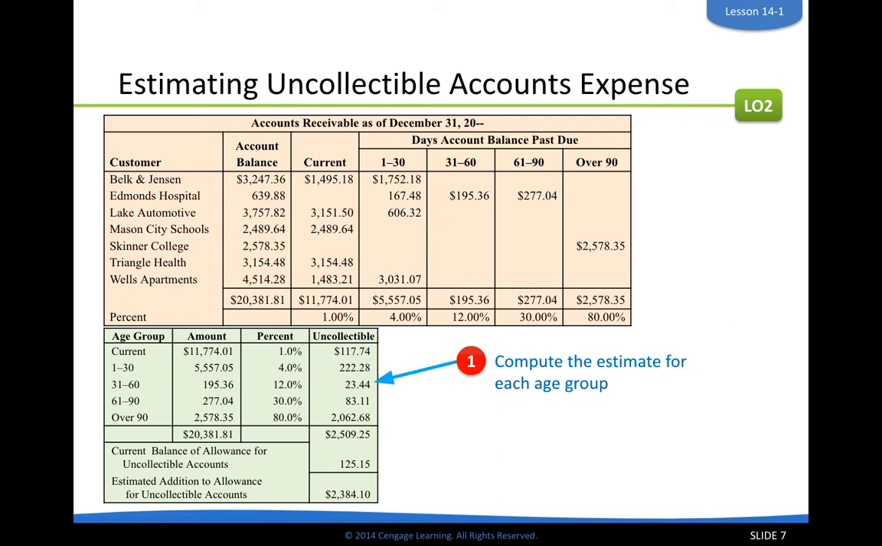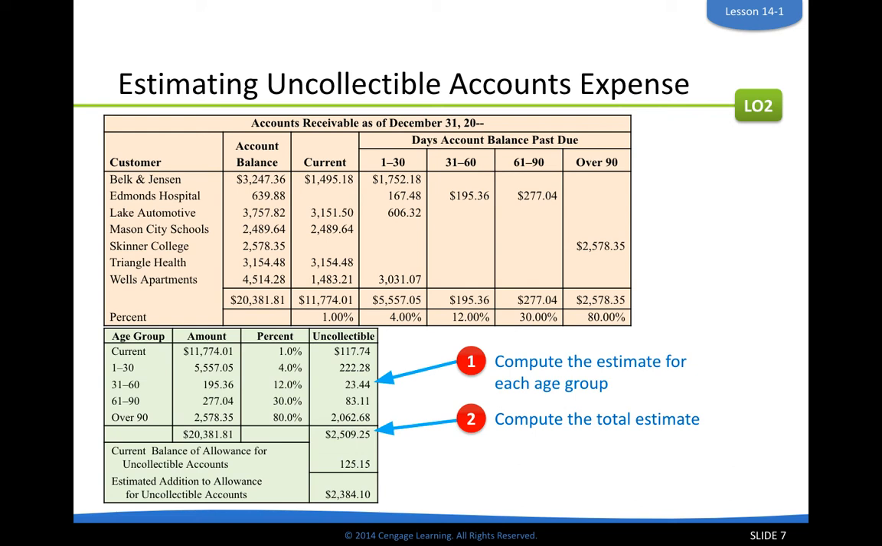On this bottom chart, if it's current, that means it's not late yet. Even though it's not late, we still estimate that 1% of that we will never collect. So we take the total amount that's current times 1%, and we estimate $117 we won't collect. And so on for the variations of how many days late. You'll notice the more late they are, over 90 days, almost 3 months late, we probably won't collect 80% of that.